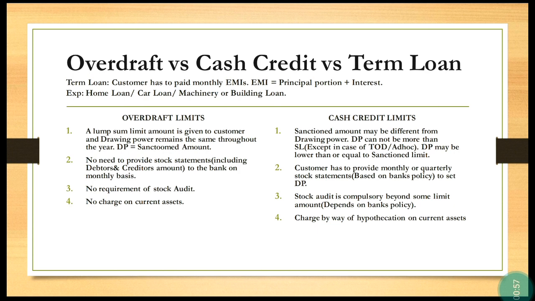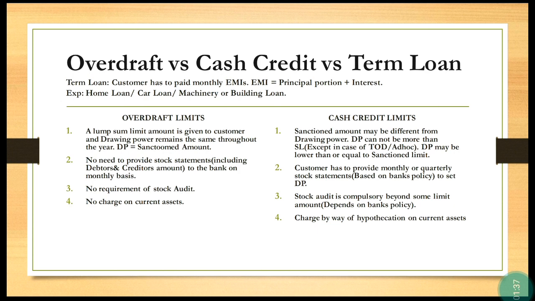So what is the principal portion? For example, we have applied for a home loan of 20 lakh rupees for 10 years and the bank will charge interest of 10 lakh rupees on this loan over 10 years. So we have to pay 10 lakh rupees as interest plus 20 lakh rupees as principal to the bank over 10 years. The bank will divide this 30 lakh rupees into monthly installments. These installments are called EMI. I hope the nature and the meaning of the term loan is clear here.